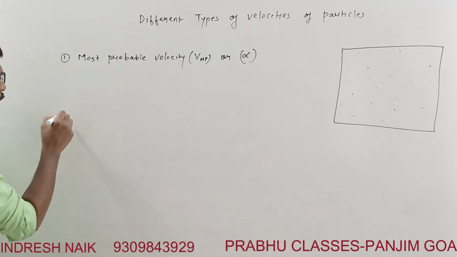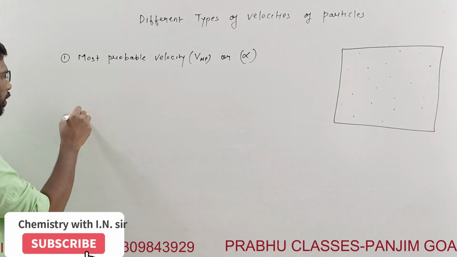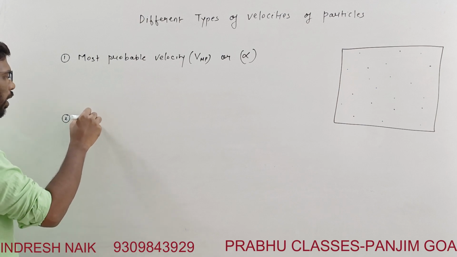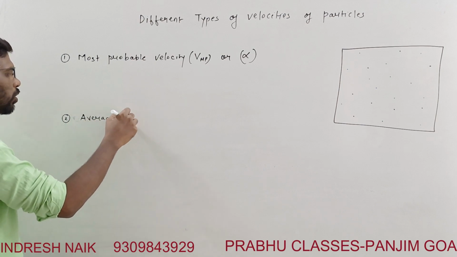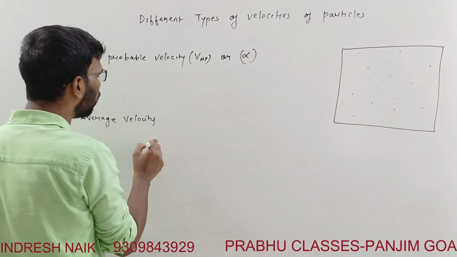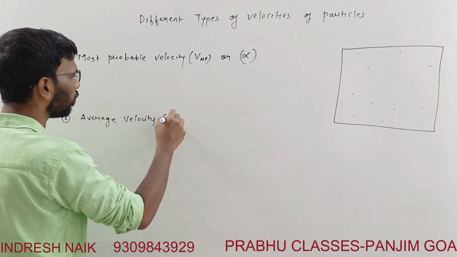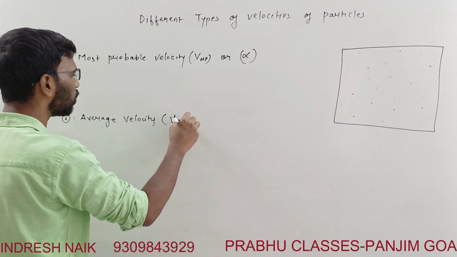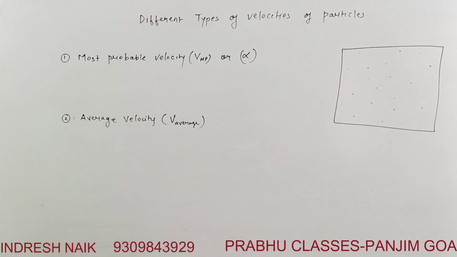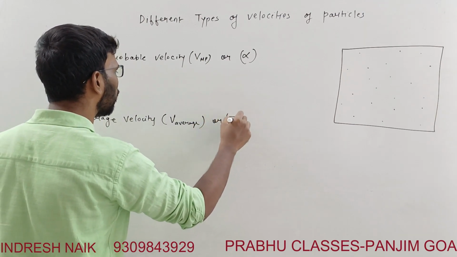Second, what we are going to discuss is the average velocity. It is given by V average. Average velocity is given that way, or it is given by V alpha. This is a symbol.